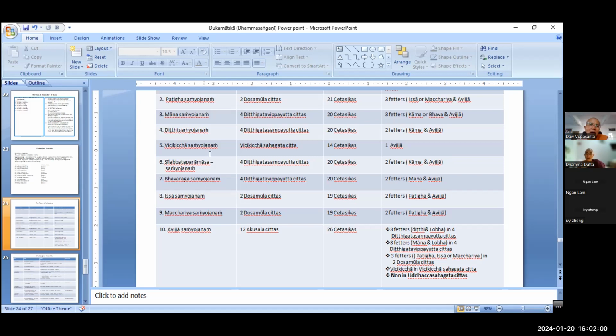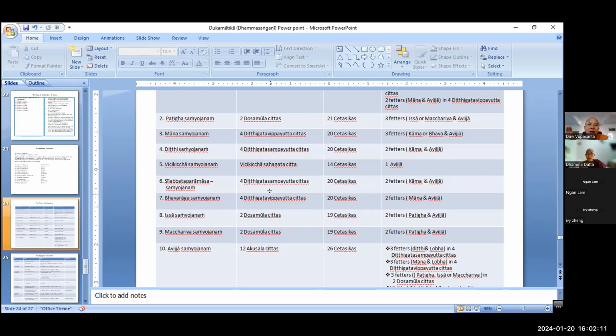Among the 14 akusala cetasika, only 8 cetasika are pointed out as factors: Lobha, Dosa, Moha, Mana, Ditthi, Vicikiccha, Issa, Macchariya. Only 8 cetasika are pointed out as samyojana. How many akusala cetasika are not included among the 14?